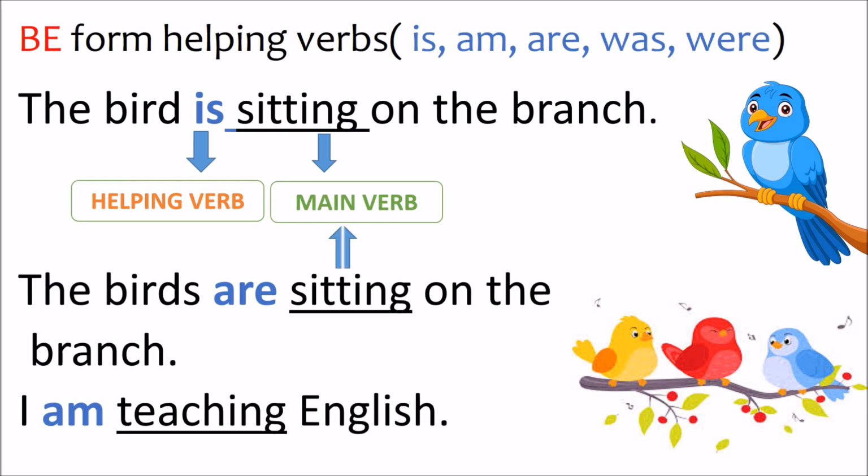Next sentence: the birds are sitting on the branch. Here again, the action word sitting is the main verb. Are is the helping verb. When there is a single bird, we use the helping verb is. When there are more than two birds, we use are. What do you see in the image? Three birds are sitting on the branch.